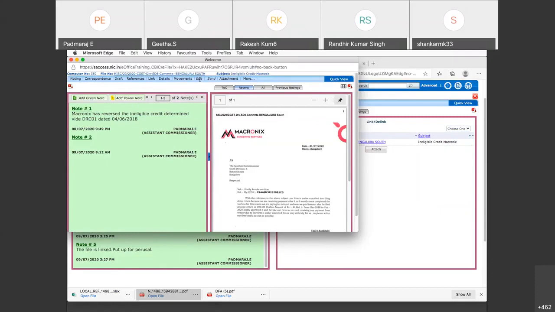So what has linking done? Linking has created a copy of the other file and sent it to you. But the original file, whoever was dealing with it, will still be there in that inbox and they will continue to deal with that file. So it is like taking a photocopy of one file, putting it up along with the current file. So linking will not transfer the entire file. It will transfer a copy of the file. That is the difference. That is evident from the fact that we cannot do any action here. We cannot add a note. We cannot do an edit. We cannot do a send. So this is linking of file.